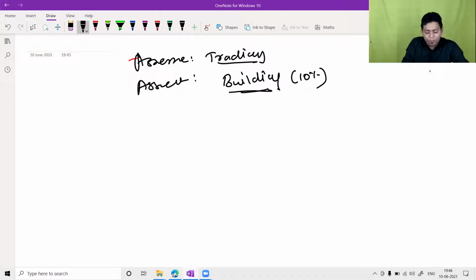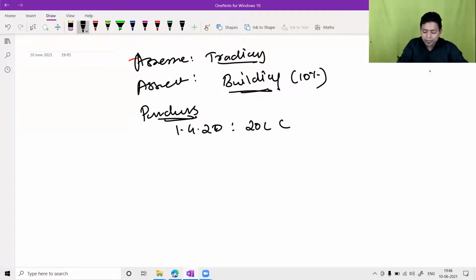Now look at the dates of asset purchase. You have made a lot of purchases during the previous year. On 1st April 2020, you have purchased assets worth rupees 20 lakh, 2 buildings.